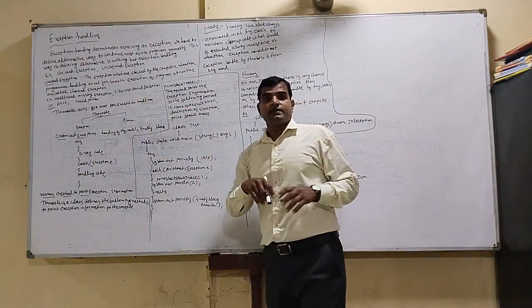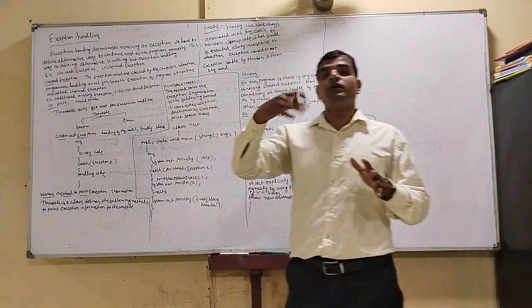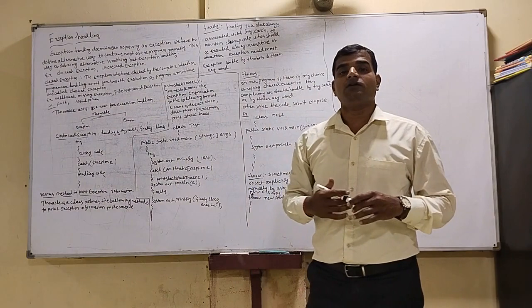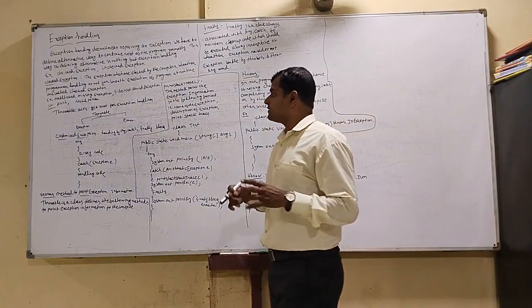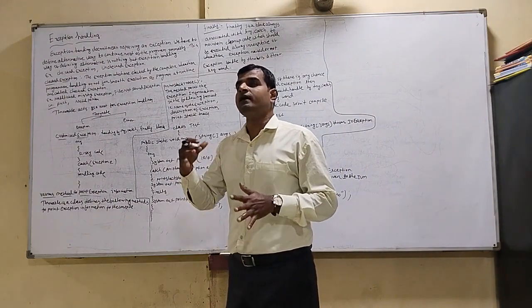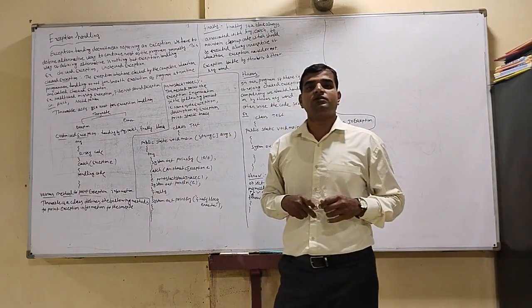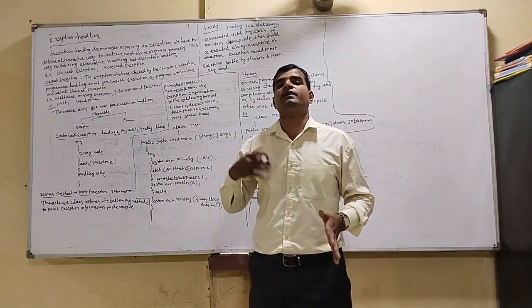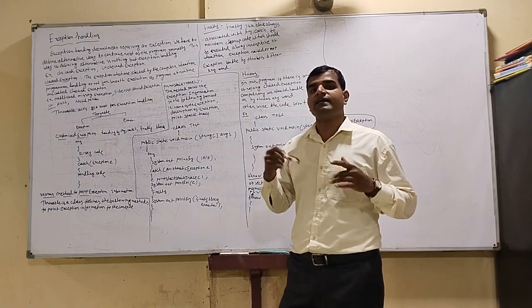Okay, then exception handling has many ways. There is one way, customized exception handling. You know what is customized exception handling? We have to write customized exception handling by try, catch and finally block. What is the meaning of try, catch and finally block?